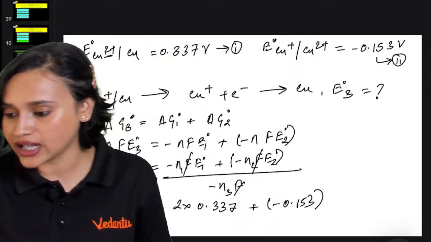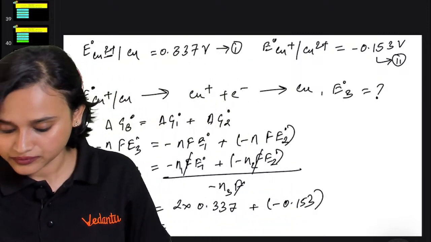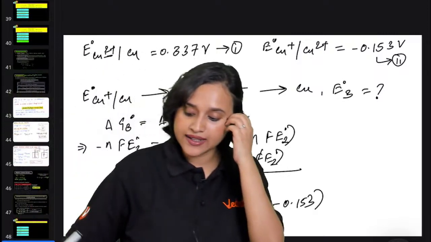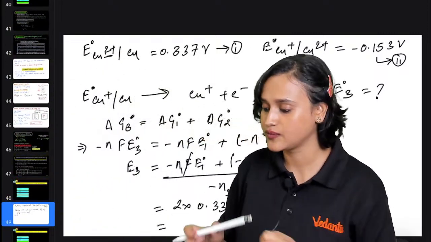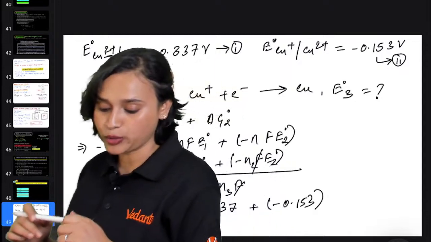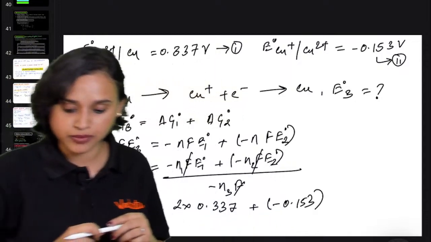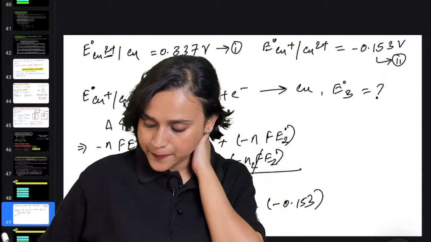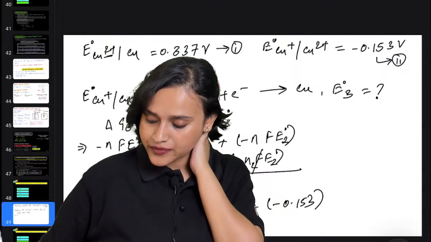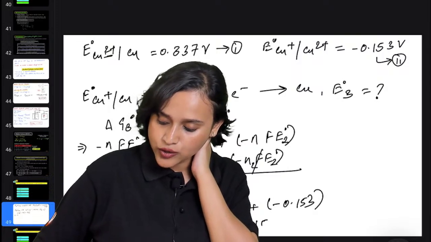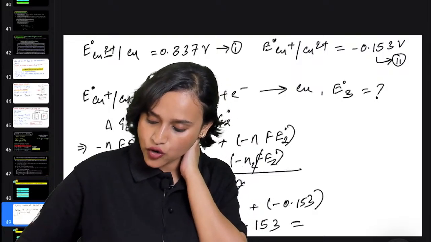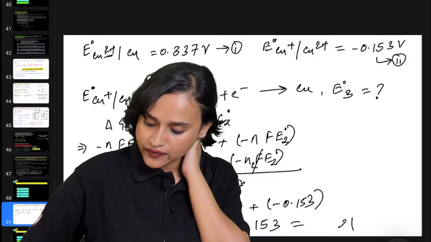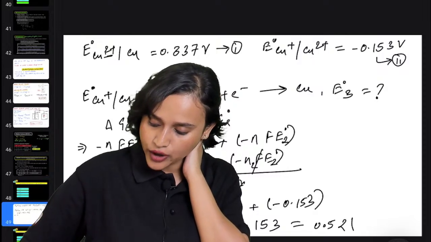Let me know how much is the answer that you are getting. 2 into 0.337, that means 2 multiplied with 337 is 0.674. Yes, minus 0.153, that will give you 0.521 volt.